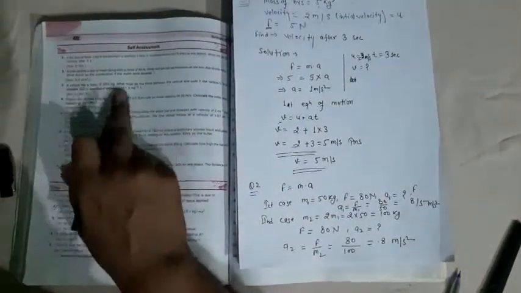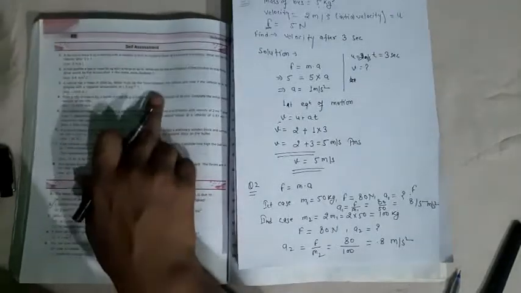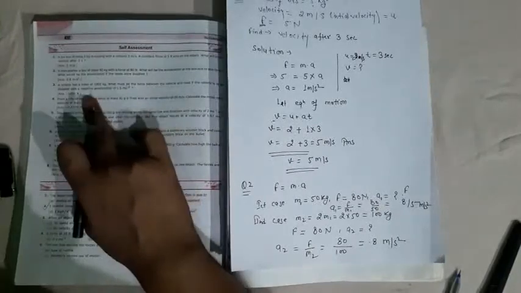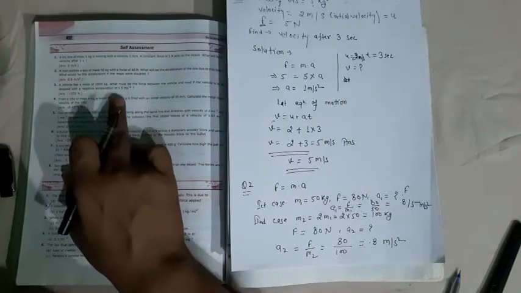Okay. Now question number 3. A vehicle has a mass of 1000 kg. What must be the force between the vehicle and road if the vehicle is to be stopped with a negative acceleration of 1.5 meter per second?